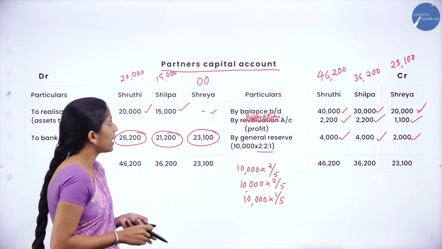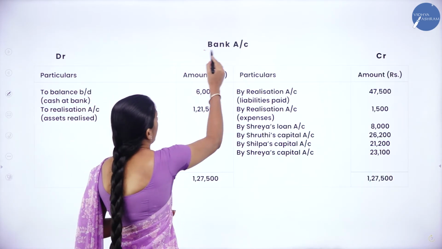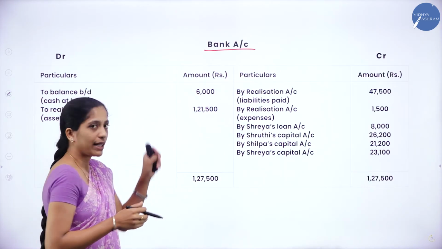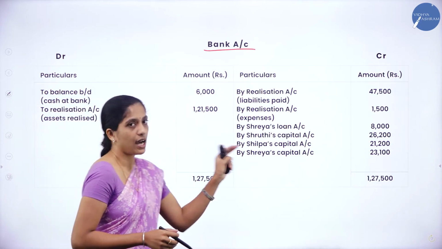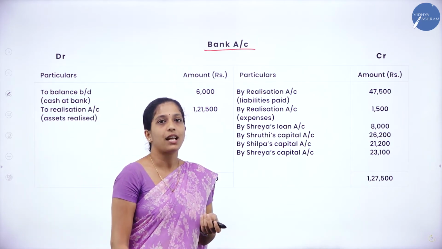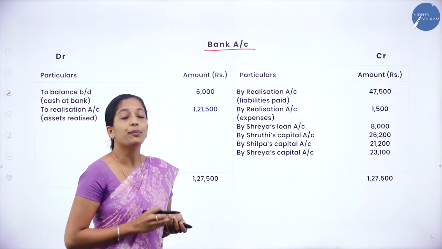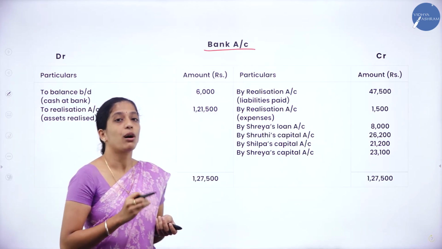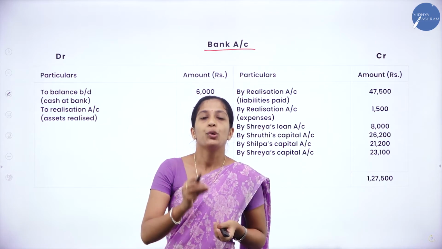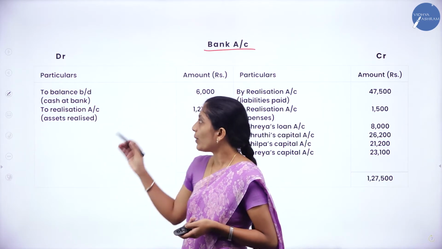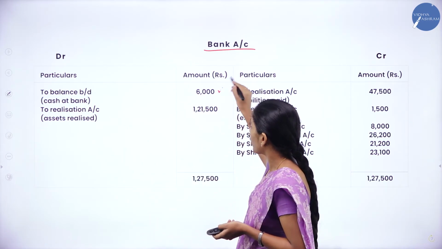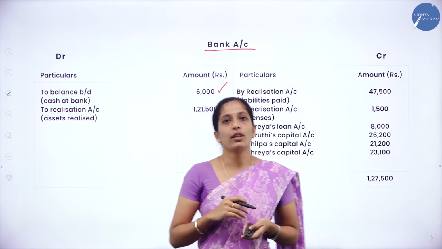Now the last account to be prepared is the bank account. How to begin? With the heading, we are having the debit side as well as the credit side. So debit side particulars and amount, credit side particulars and amount. Now how to begin a bank account? We always begin a bank account as to balance brought down. Now where do we get this to balance brought down, that is 6,000? Now go through the balance sheet.